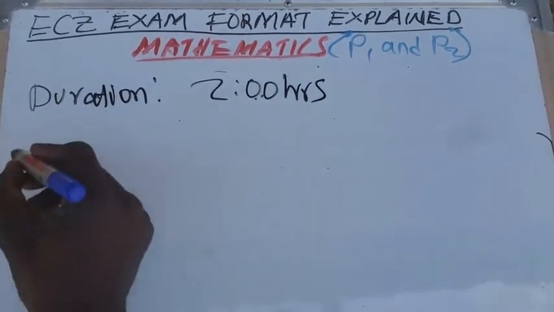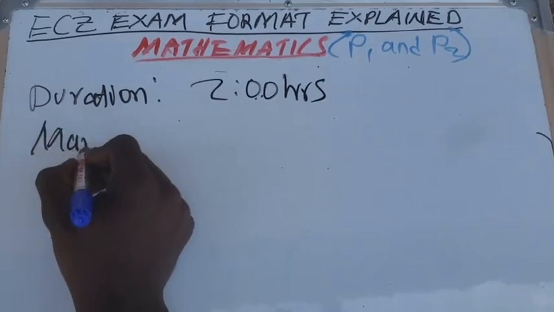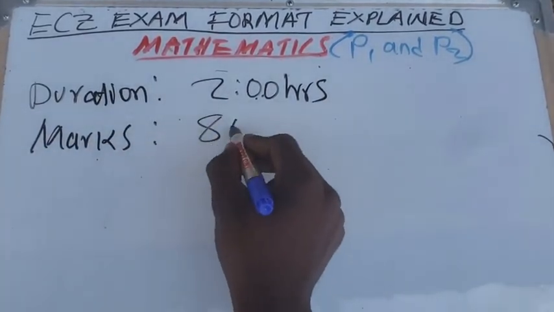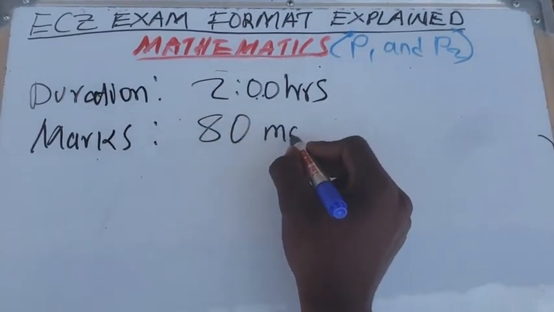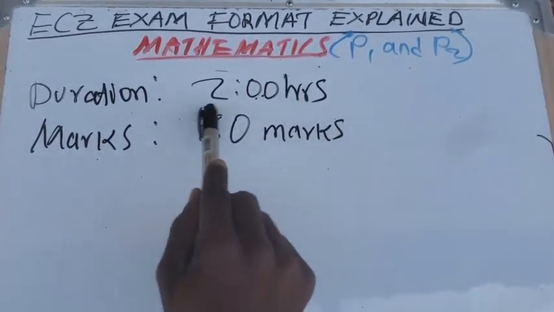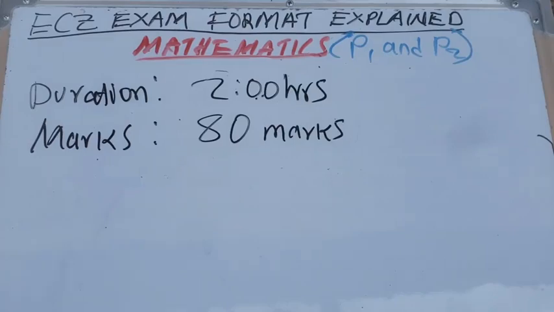Okay, what about the marks? Mathematics paper 1 has 80 marks in total, meaning you have to write and answer these 80 marks within 2 hours. All right, so this is mathematics paper 1.